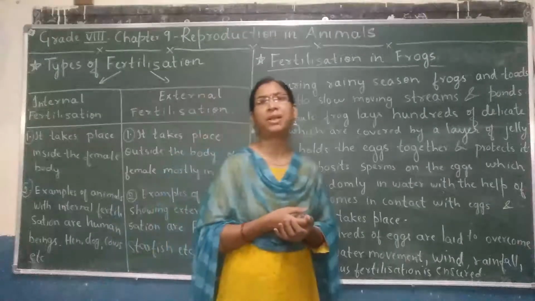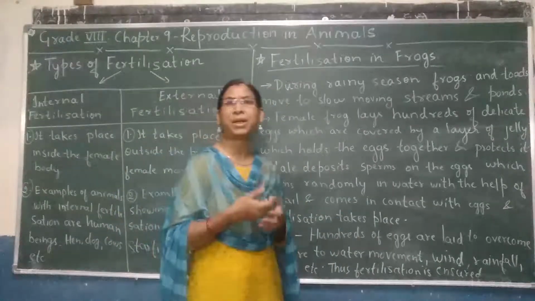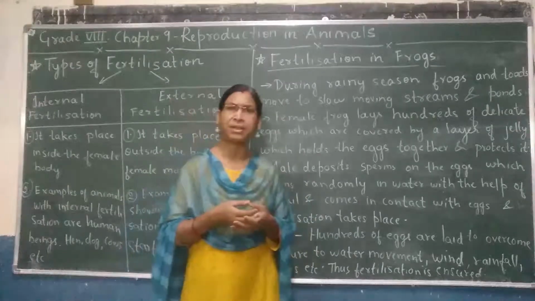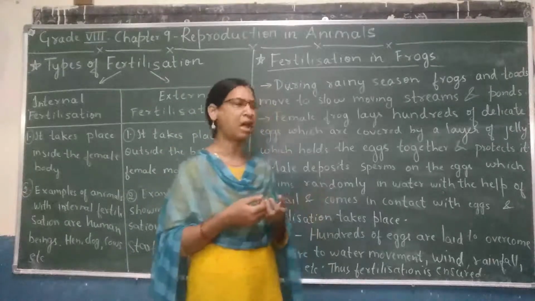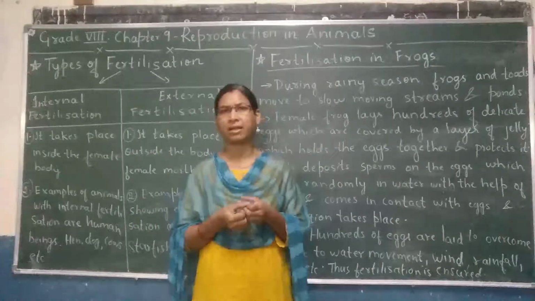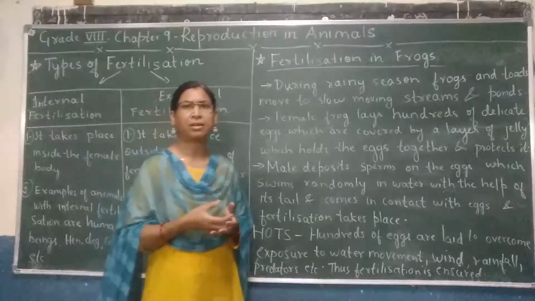Not only this, wind also is a hindrance, rainfall and predators. Many animals live in water, so they may eat away the eggs of fish, frogs, starfish, etc. So they lay eggs in hundreds. Thus the process of fertilization is ensured.